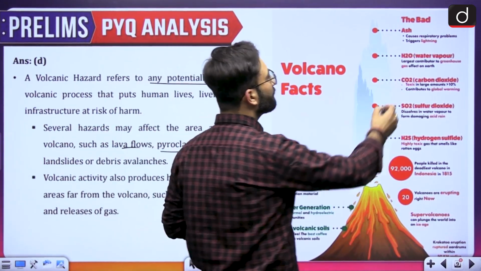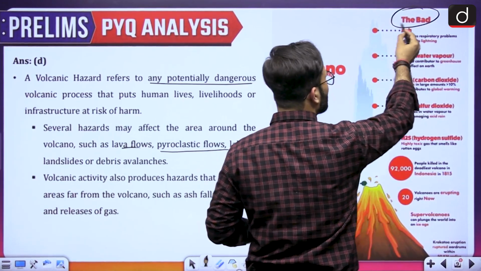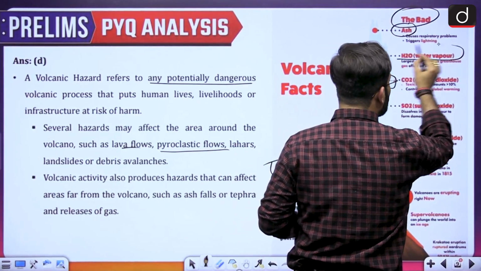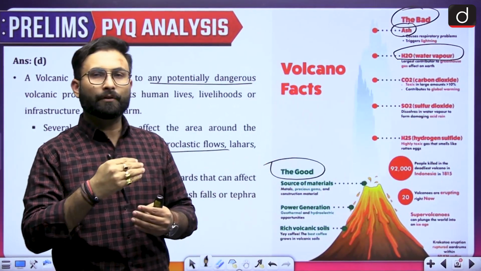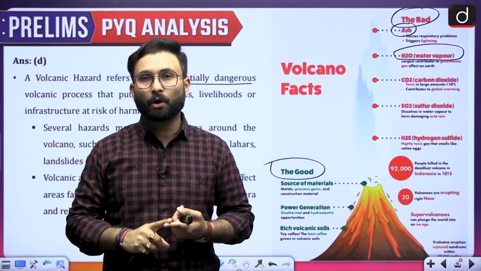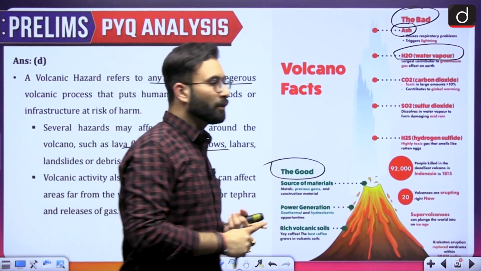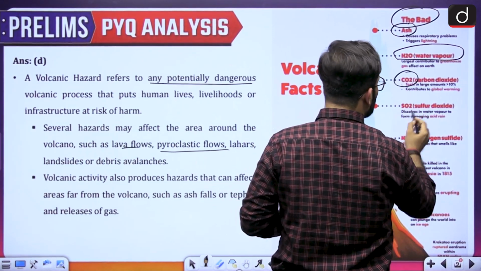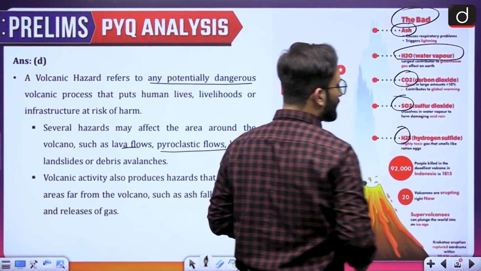Now coming to the next one, what is the bad part of this? Here you will have ash, and you will have water vapor. When volcanoes release, a large amount of water vapor will be available there. Then carbon dioxide, sulfur dioxide, and H2S, that is hydrogen sulfide.